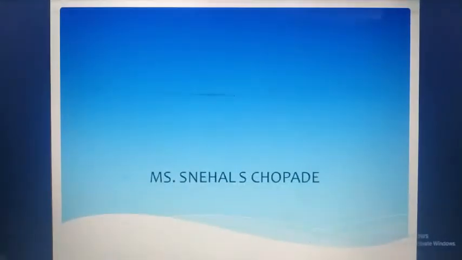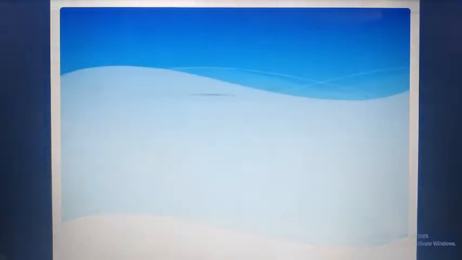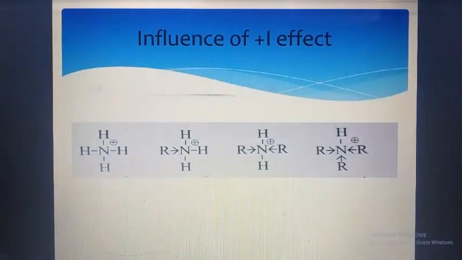Let's begin our fourth session of amines. So in this session, we are going to see the influence of plus I effect, influence of solvation, combined influence and basicity of aryl amines. So beginning with our first topic, that is influence of plus I effect.